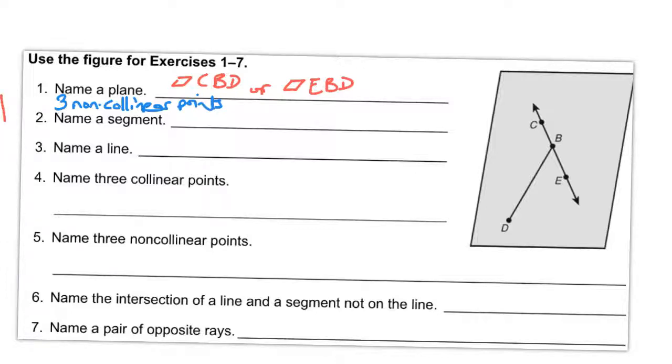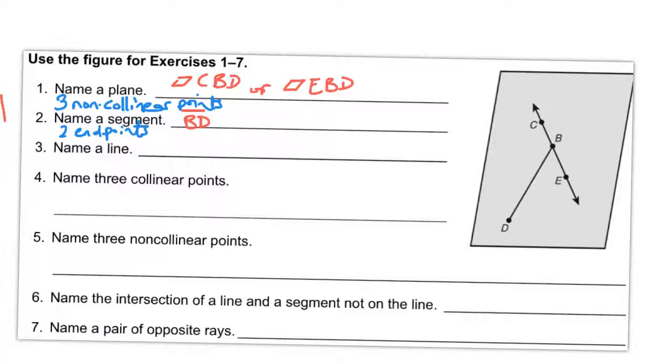All right, up next, name a segment. Well, remember, a segment needs to be named by its two endpoints, with a segment hat on top. So pick a segment, any segment. Let's go with, maybe you see segment BD. Yeah, it's a segment.